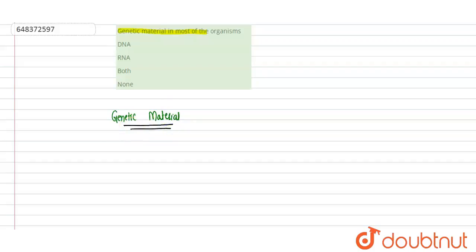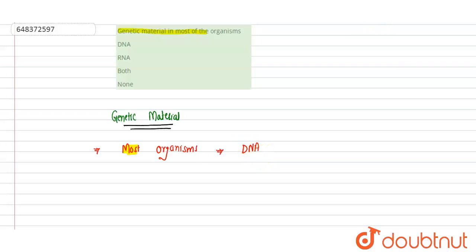In most of the organisms, they contain the DNA as a genetic material. Although RNA also acts as a genetic material, here we are saying that most of the organisms contain the DNA as the genetic material.